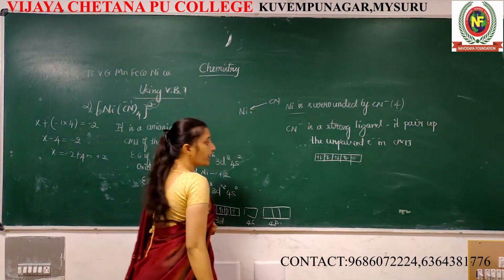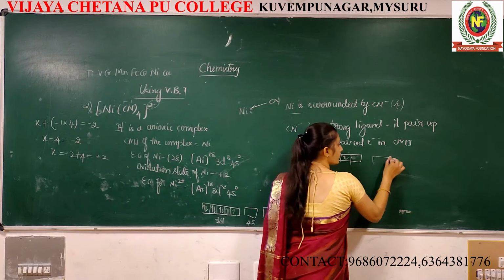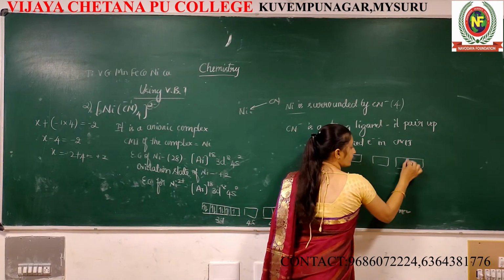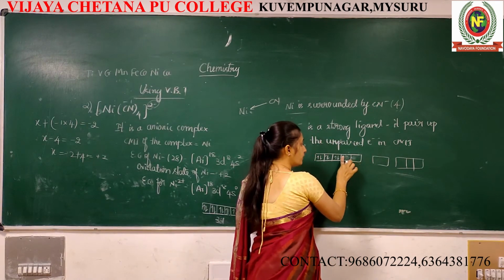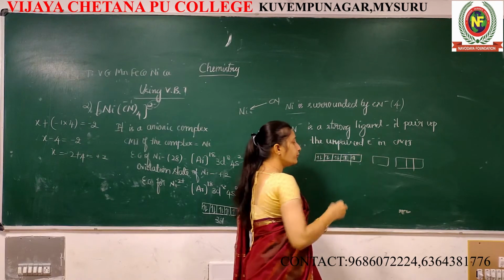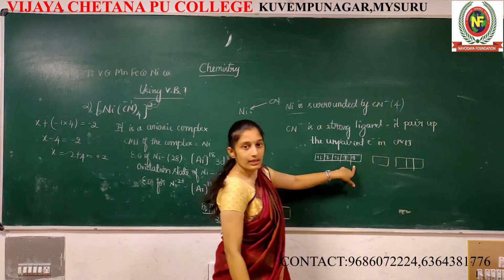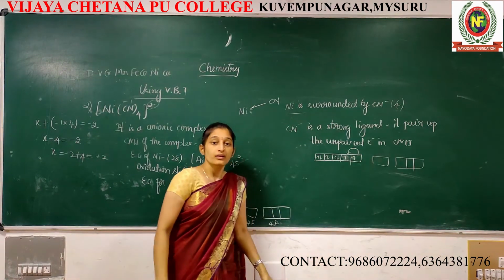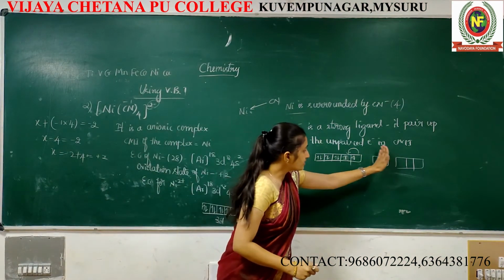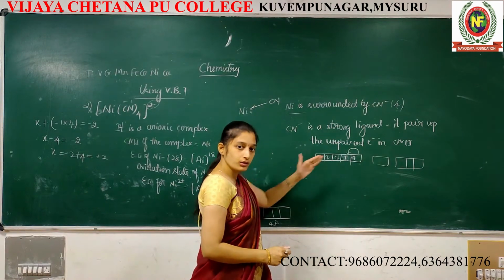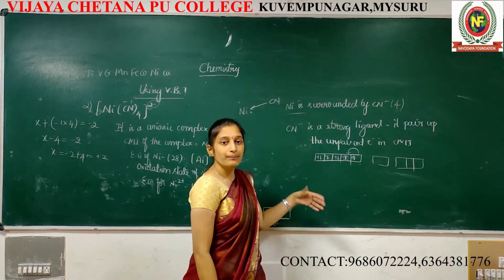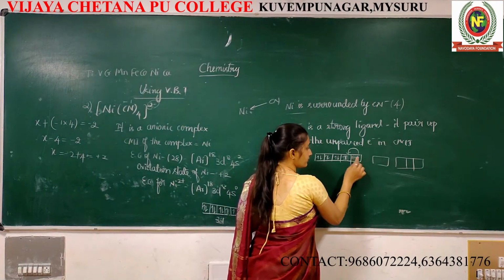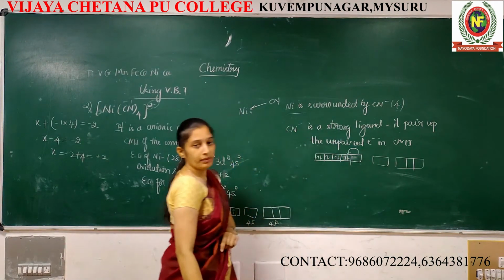Before it was like this, this electron will jump from here to here. The ligand is very strong. Once it approaches, it will push the electron towards the unpaired. Then the unpaired become paired.